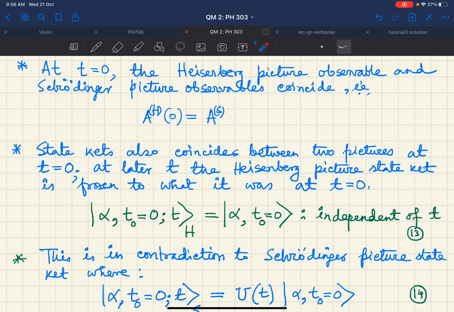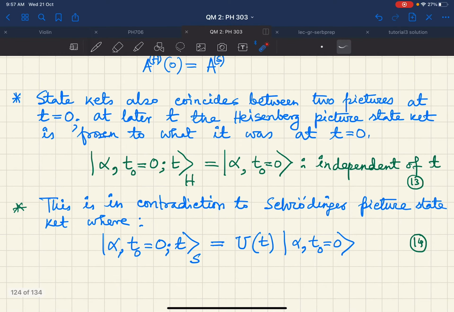It's independent of t. That's what is expected from the definition of the Heisenberg picture. Now, of course, this is in contradiction to the Schrodinger picture. In the Schrodinger picture, remember, the state ket changes. And what changes the state ket? This operator U(t) changes the state ket.